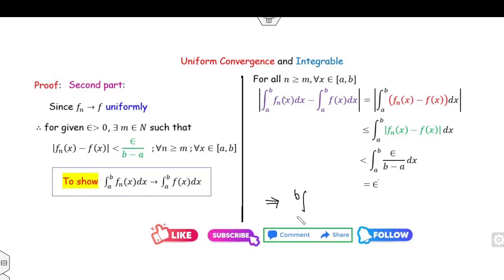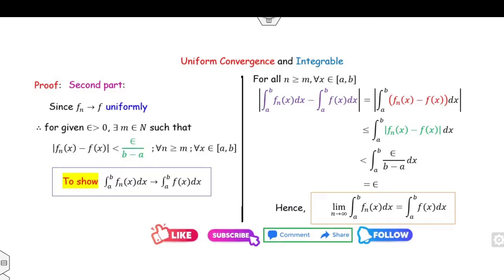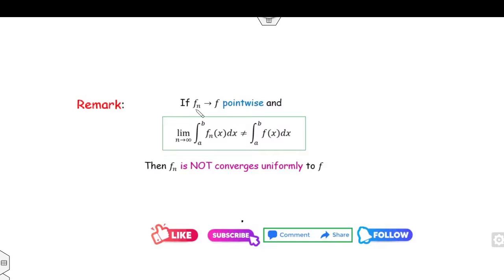What does it mean? The integral from a to b of f_n(x) converges to the integral from a to b of f(x). Or instead of this convergence, you can say the limit as n approaches infinity is equal to this case. Now, a very important point is if f_n converges to f pointwise such that this limit is not true, then the function is not uniformly convergent.